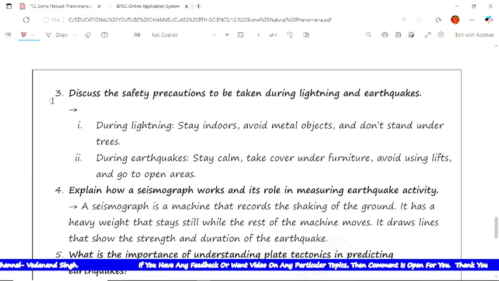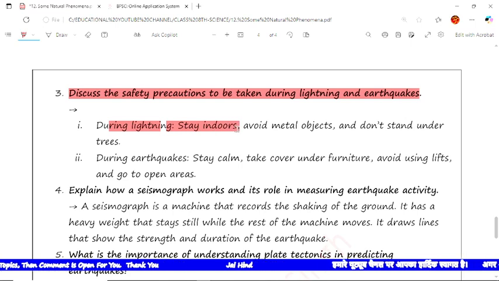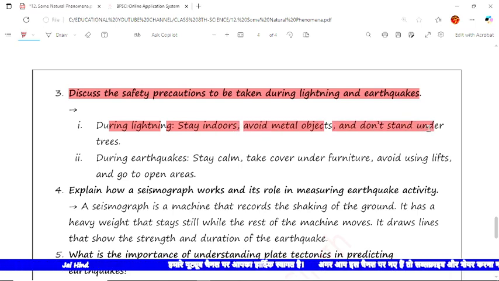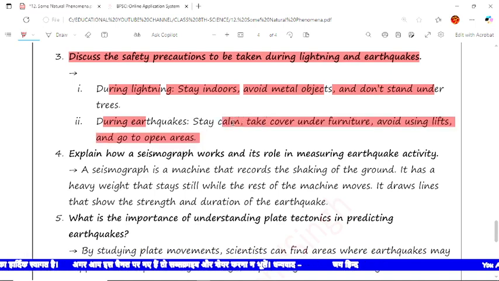The next question is: discuss the safety precautions to be taken during lightning and earthquake. The answer is: during lightning, stay indoors and avoid metal objects. Don't stand under the trees. The next is, during an earthquake, stay calm and take cover under furniture, avoid the lift, and go to the open area if possible.